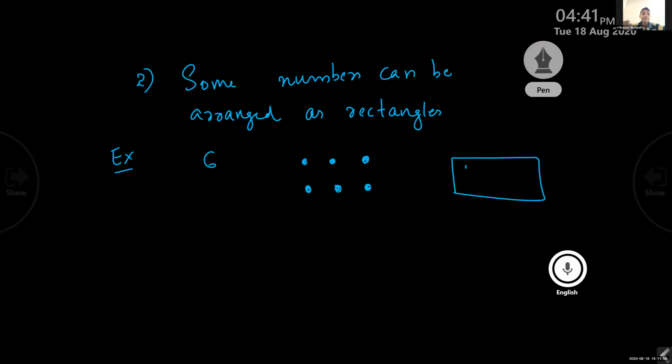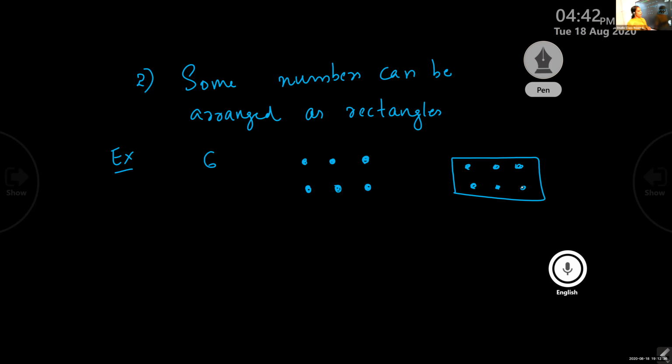So it is arranged as a rectangle. Ma'am, on the corner 4 dots and the middle 2 dots. Okay, children, so this is the example for that. 6. You can find some more examples, but I will explain only one example.